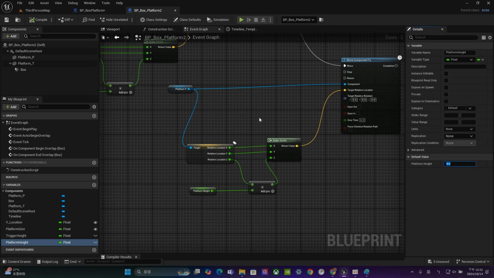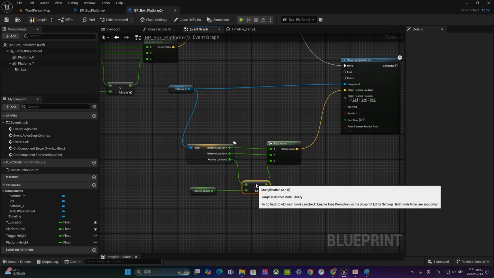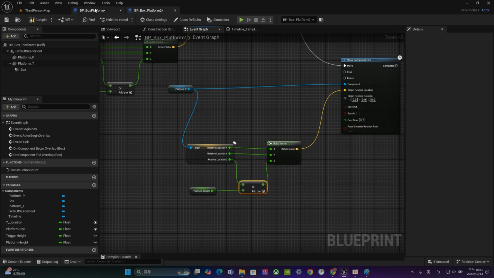For now, for the play from height, let's type in 5, I guess. I'm not so sure, but let's try. Oh, -5. -5. And alright, so now let's take a look.